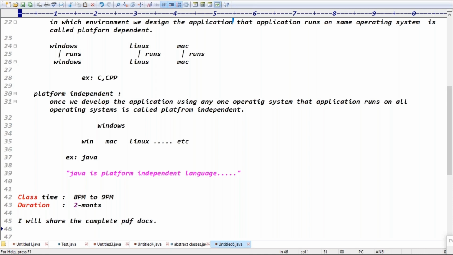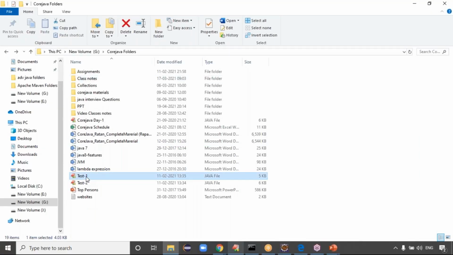Number one is the PDF docs, and number two is that every 3-4 topics, guys, I will take one test basically. See, guys, once you complete 3 topics, we have to know at least what I learned in these 3 topics. You have to check your knowledge. Self analysis is very important, guys. Every 3-4 topics you try to analyze: okay, these topics I learned. Then how will you check those points?